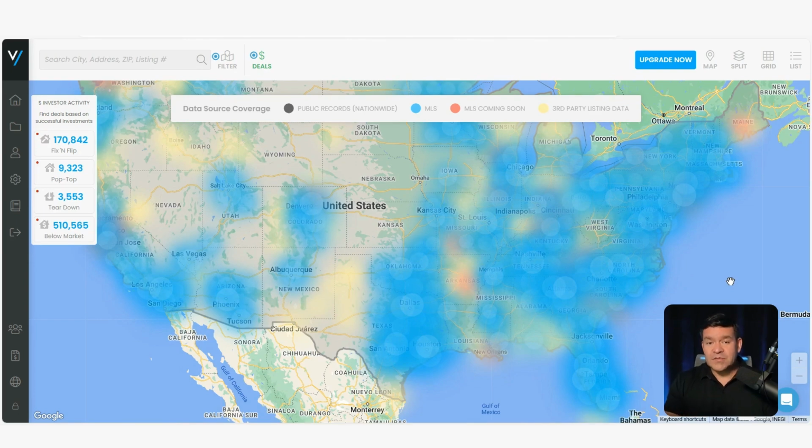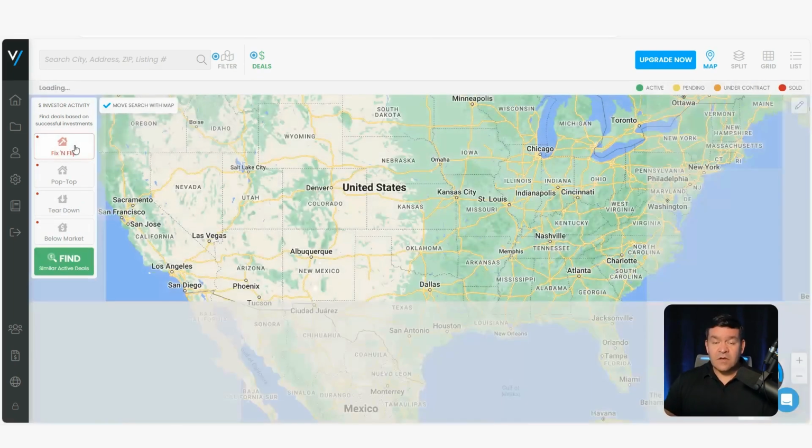Where are the ingredients present that are going to help us to put together a deal, like the demand for those deals, like the comparables that we need to establish an accurate as-is and after repair value. So you need to really pay attention to where that investor activity is located. And we've built some really easy filters for you to find those areas over here on the left where it says investor activity. If I click the one that says fix and flip, that's going to show us where all the fix and flips that have happened in the last 12 months are located.